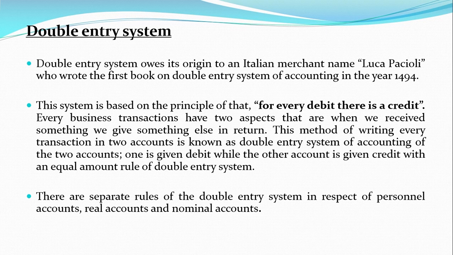All the three rules that we have discussed so far are a part of the double entry system. That means for every transaction that takes place in the firm, two accounts will be affected in the books of accounts. So every transaction has two aspects, one is debit, another one is credit, and both aspects are to be recorded in the books of accounts, and therefore this becomes the double entry system of bookkeeping.